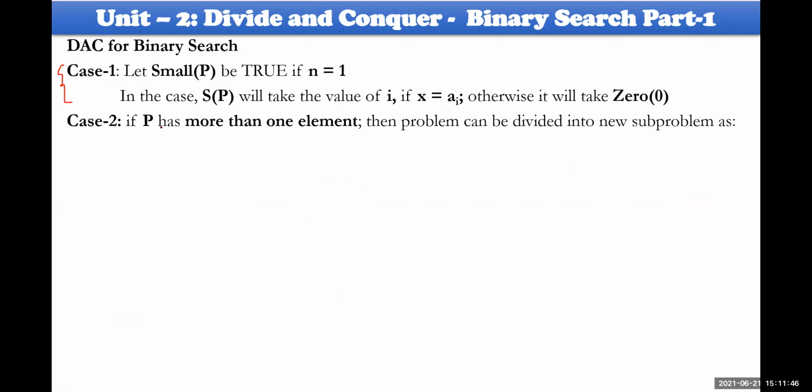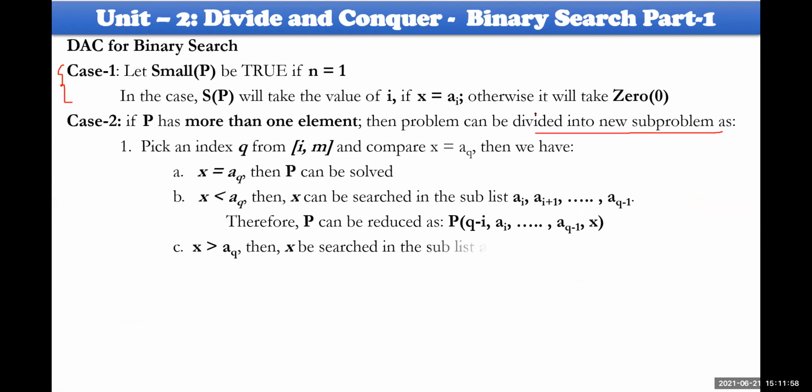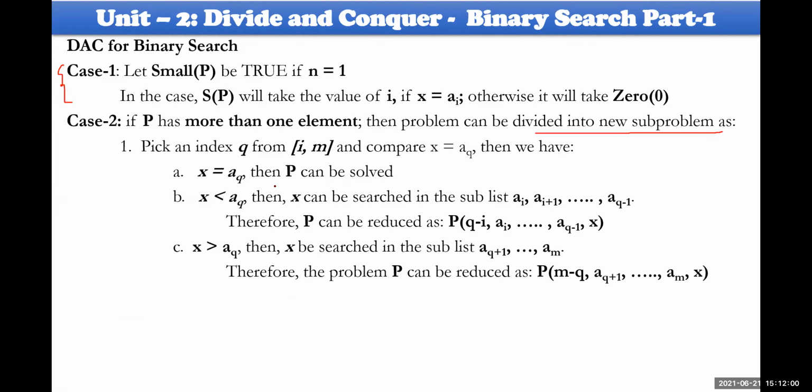In the second case, P has more than one element, that is, more than two elements. Then I have to divide the problem into several sub-problems based on these three conditions. If x equals a of q, where x is the element being searched within the list, then your problem is over.